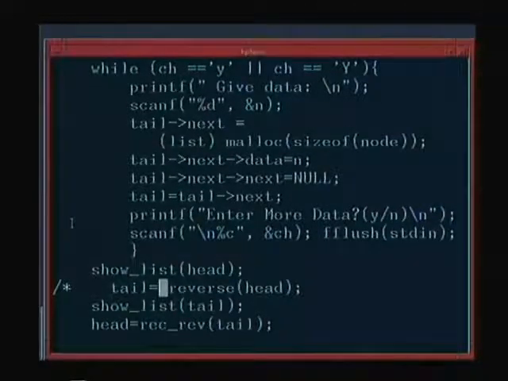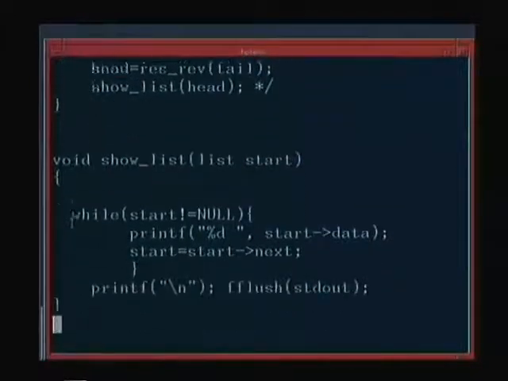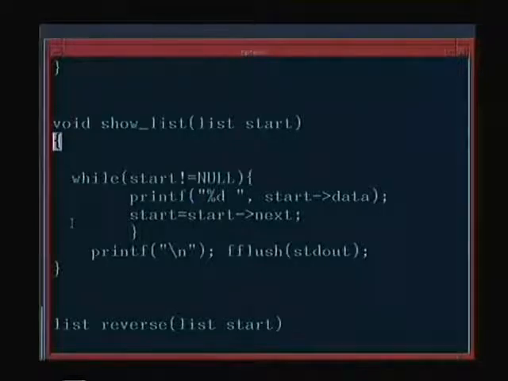And a function, and we just call show list with head. So let us see how the function show list will be written. This is the function show list, which was written inside the main program in the previous version. Show list will take a pointer to a node as argument, which is of type list, and this variable is called start here. While start is not equal to null, it will print start dot data, and start will be start dot next. It will continue till that happens and print backslash n.